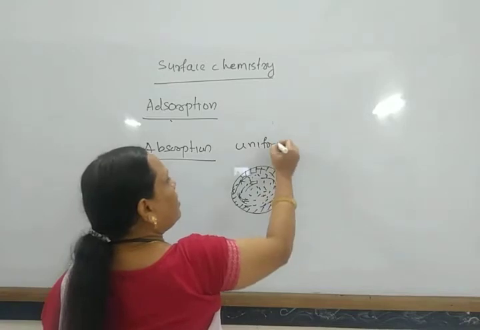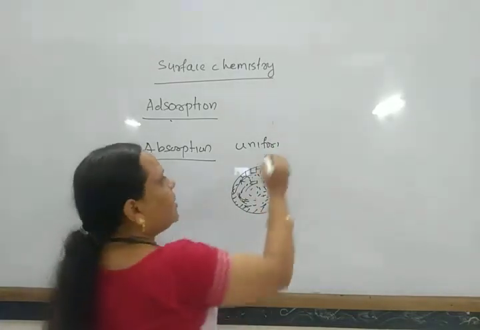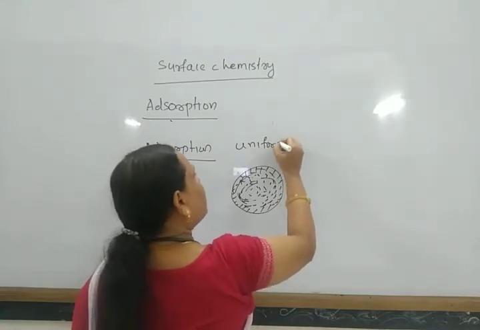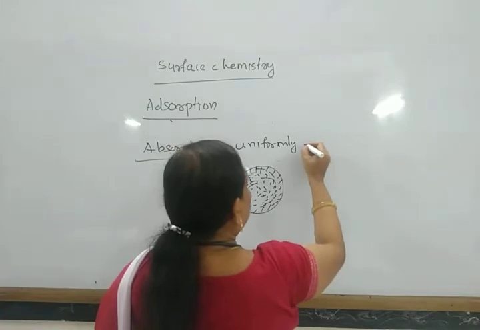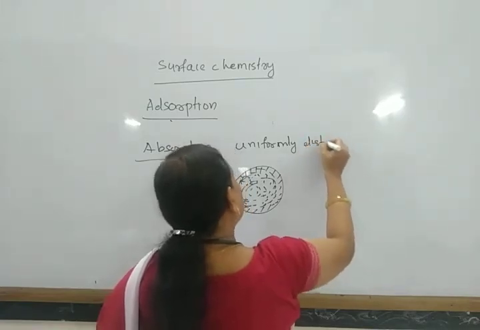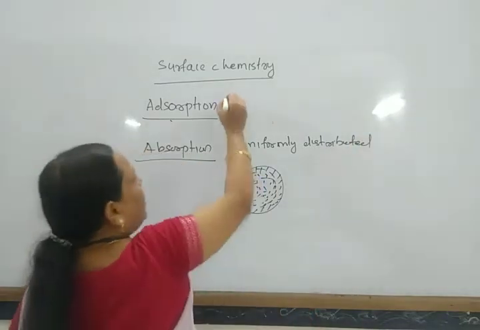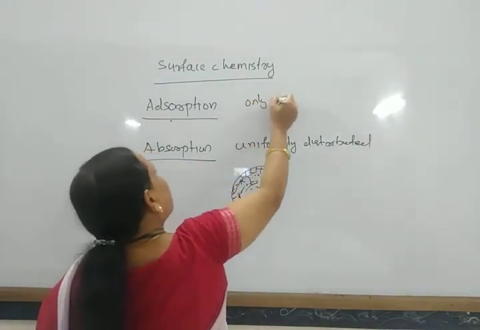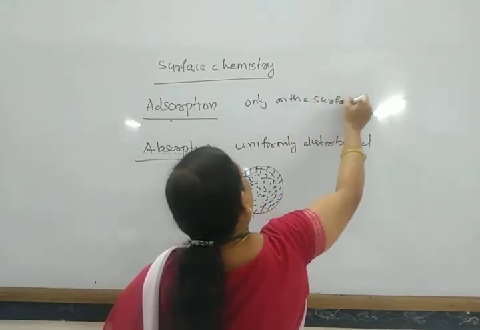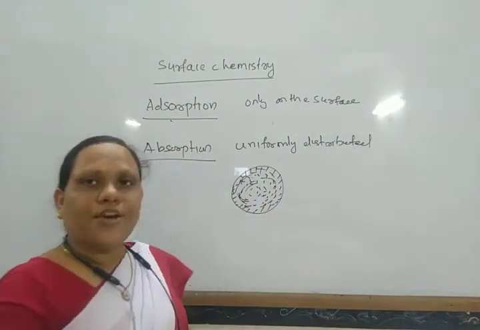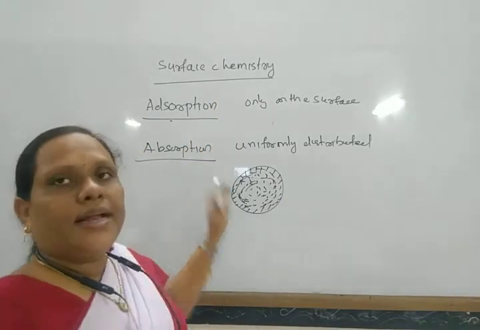Here all the particles of liquid and gas are uniformly distributed in the bulk, and in adsorption they accumulate only on the surface. So this is the difference between adsorption and absorption.